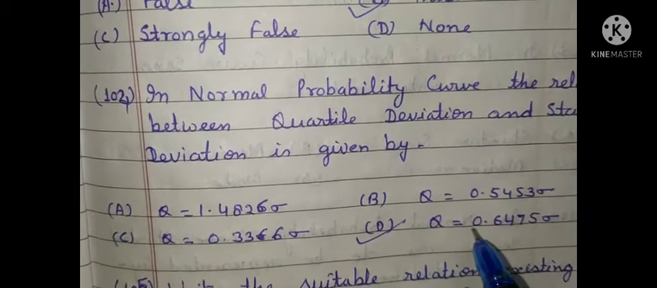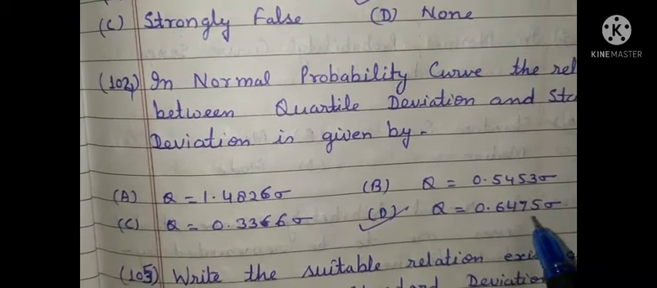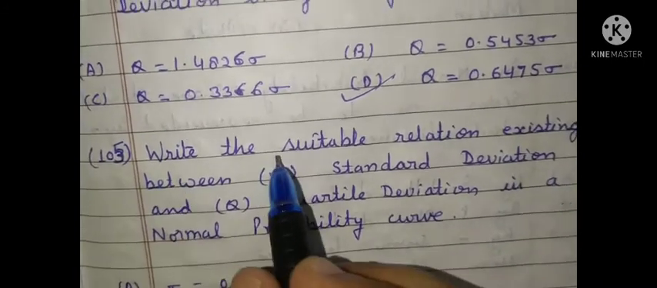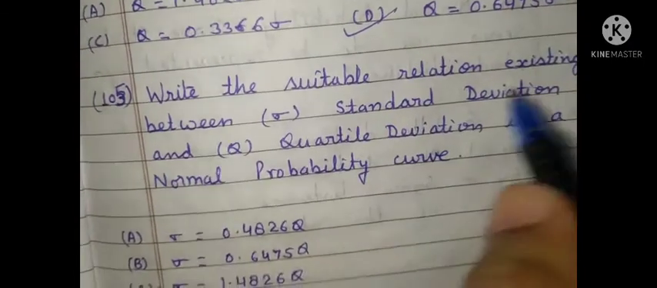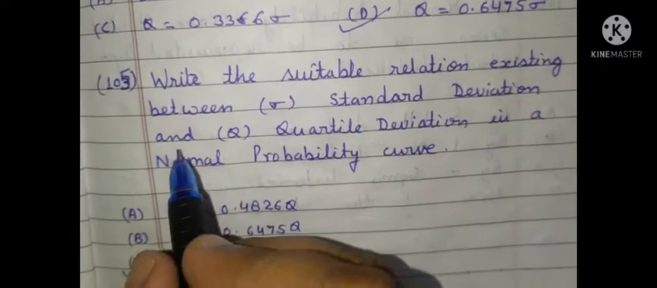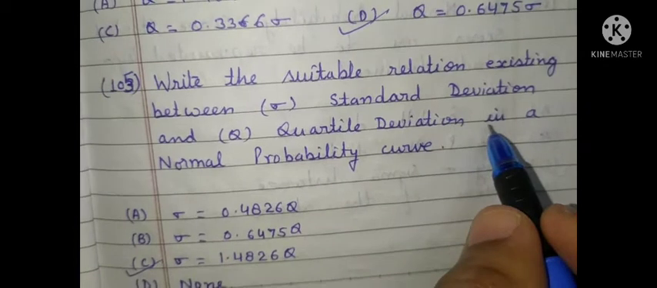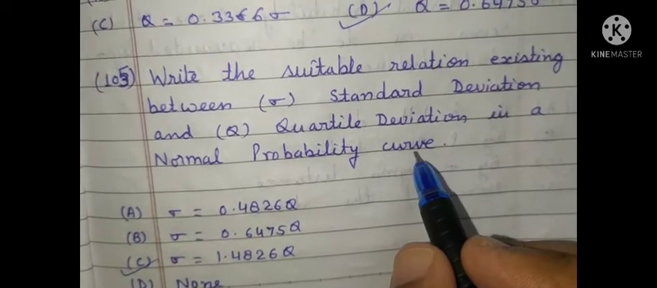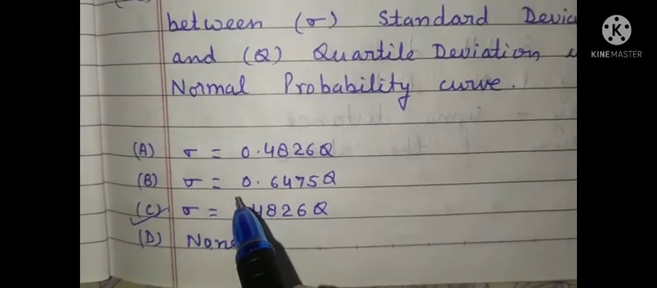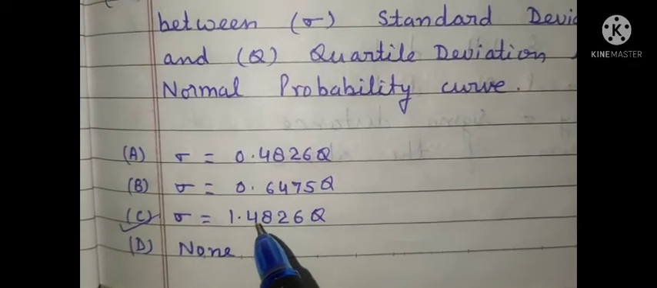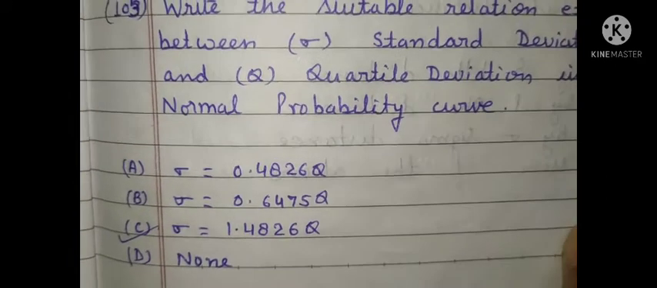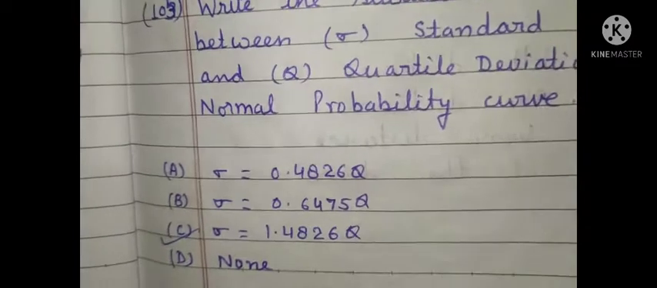Q is equal to 0.6475 sigma. Question number 105. Write the suitable relation existing between sigma, that is standard deviation, and Q, that is quartile deviation, in a normal probability curve. So the correct answer is sigma is equal to 1.4826 times Q. So the correct option is option C.